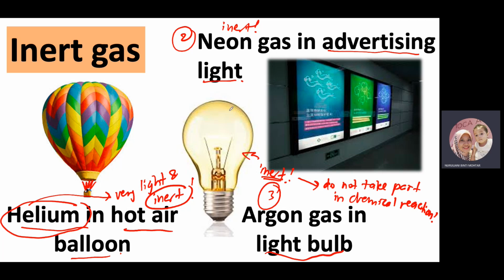Okay, for the light bulbs contain ada electricity ni. Okay, between tungsten, metal tungsten. Jadi gas yang sesuai duduk dalam ni adalah argon gas. So argon gas do not take part in the reaction between the electricity and also the tungsten. Okay, so kita gunakan argon gas.